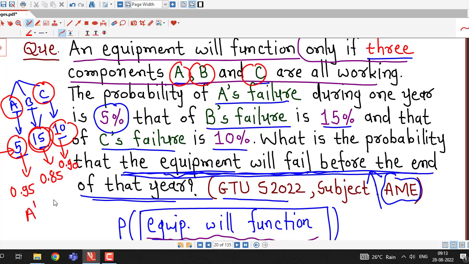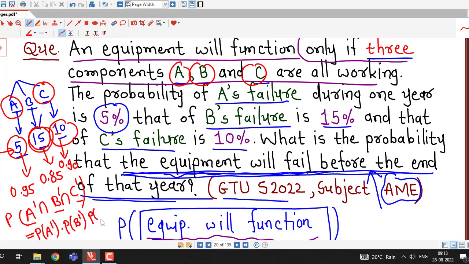So we find the probabilities of A dash, B dash and C dash, and it is given that equipment will function if all these components are working. So we find the probability of A dash intersection B dash intersection C dash using the fact that all these components work independently.